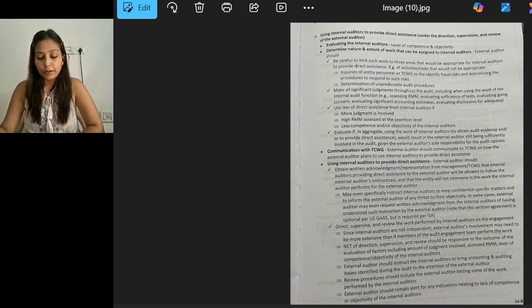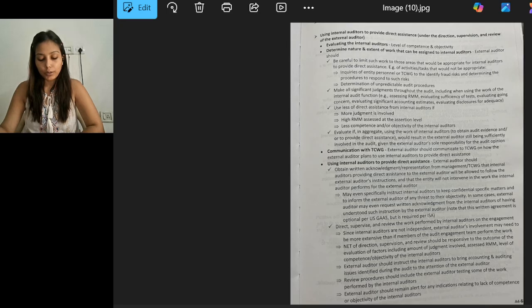Using the internal auditor to provide direct assistance under the direction, supervision, and review of the external auditor. The internal auditors' level of competence and objectivity should be evaluated, to determine the nature and extent of the work that can be assigned to them. So, external auditors should be careful to limit such work to those areas that would be appropriate for the internal auditors to provide direct assistance. For example, inquiries of entity personnel or the TCWG to identify fraud risk, or determining unpredictable audit procedures.